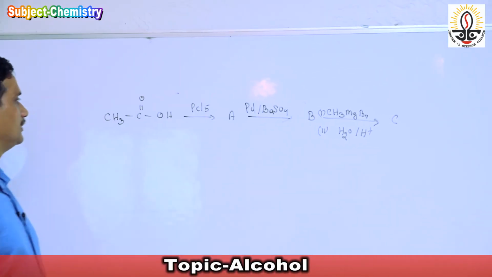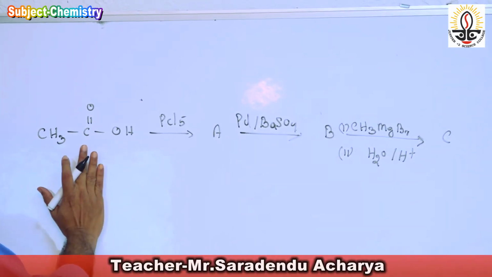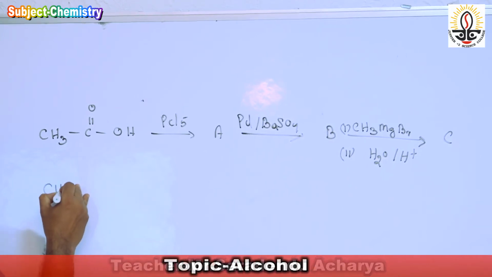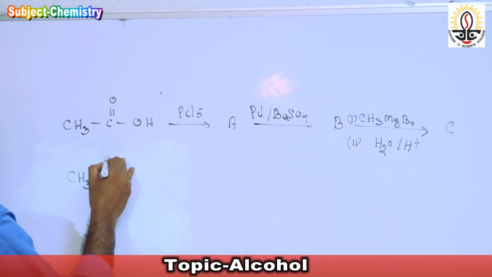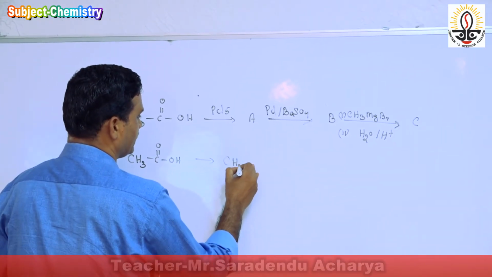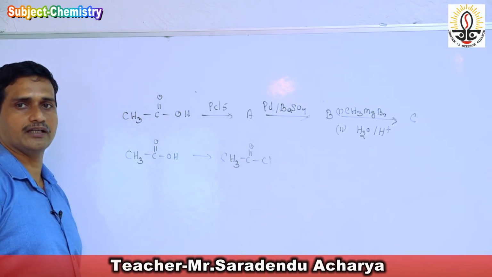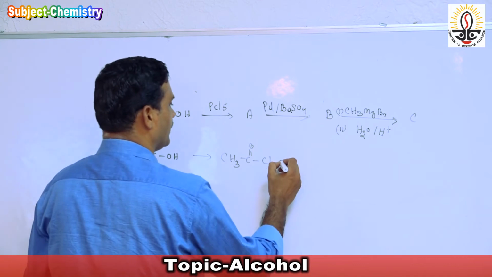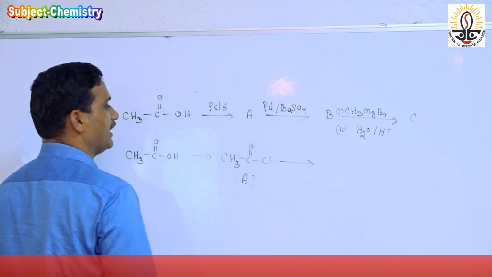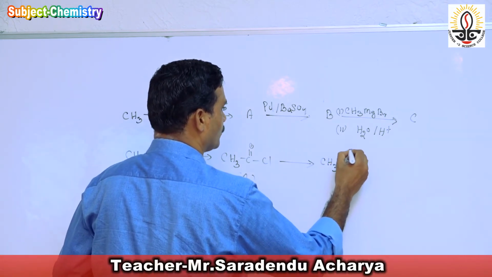So how does this type of reaction take place? As you know, the acid CH3 C double bond OH, when reacted with PCl5, gives CH3 C double bond O Cl, acid chloride. Followed by palladium barium sulfate, Rosenmund reduction reaction, that is A. We get acetaldehyde, CH3 CHO.